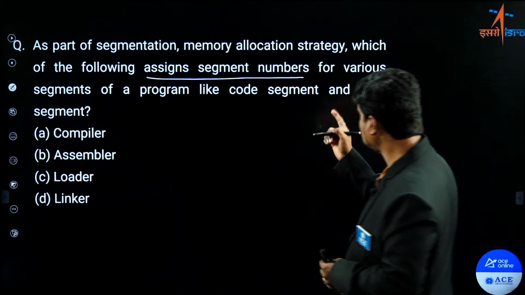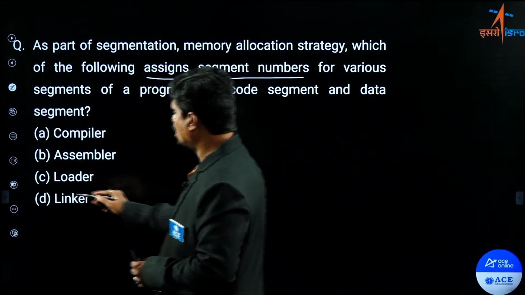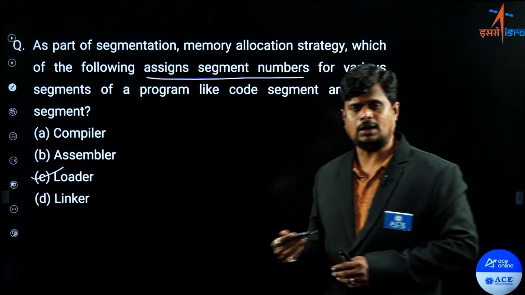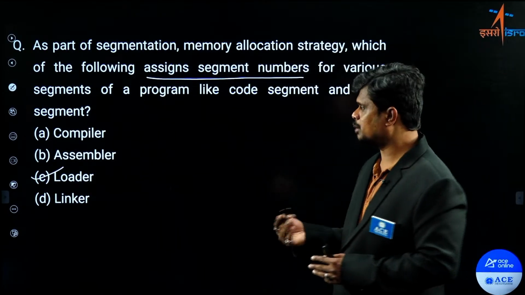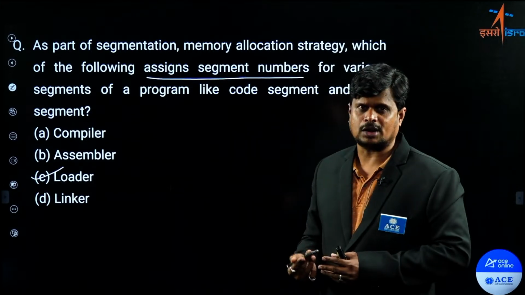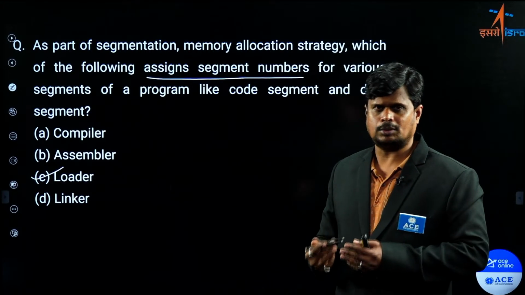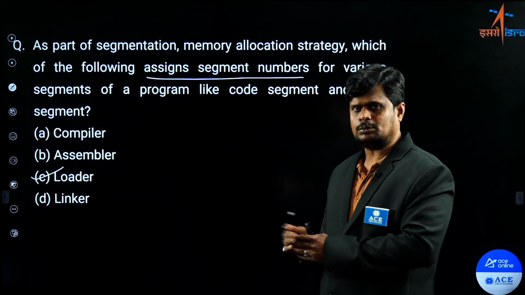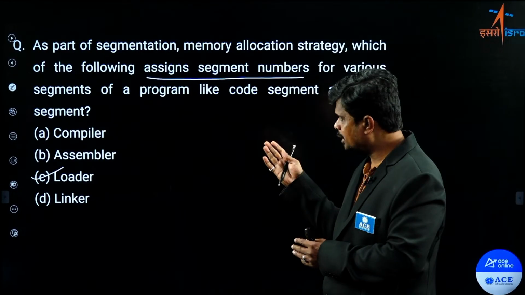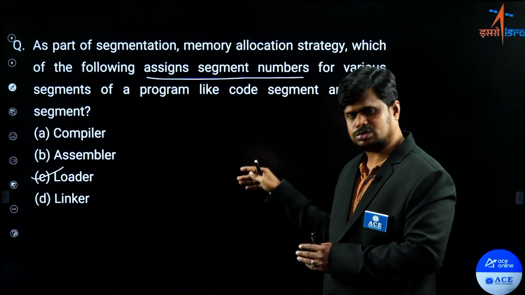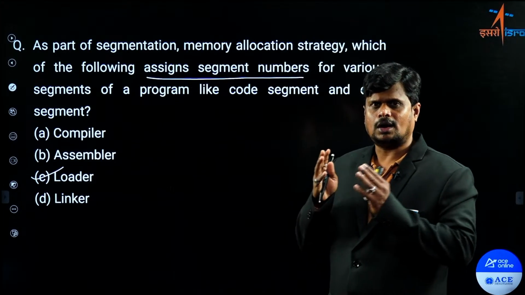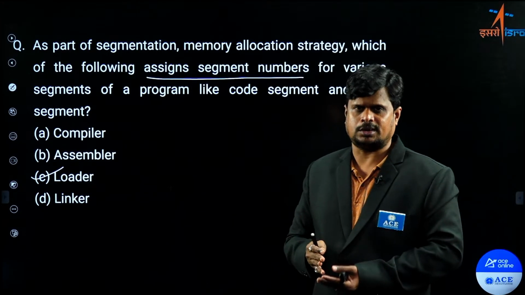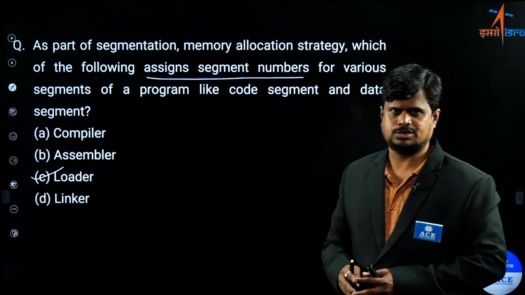The segment number allocation can be done by your loader while it is loading those segments, those parts, which you are having: code segment, data segment, heap segment. These things are being divided by the time of loading, right? So it is assigning the segment number, plus it is also assigning the starting address of the segment, which is called your base register or else relocation register.